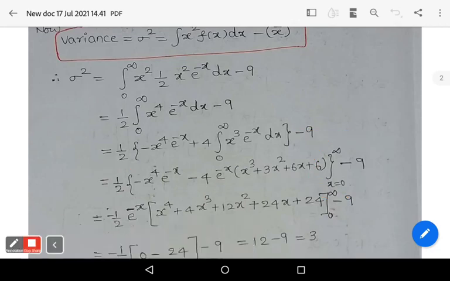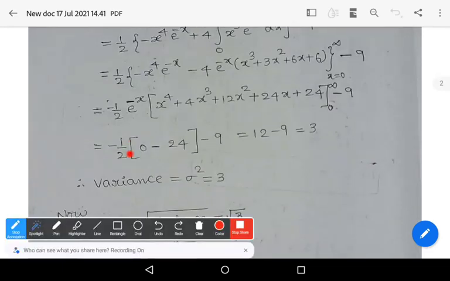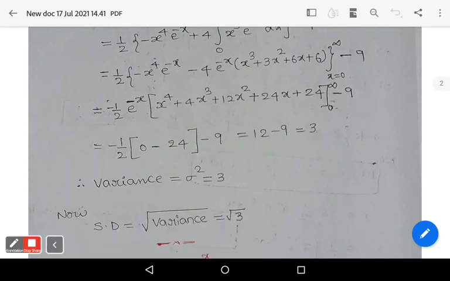Again, the upper limit is infinity, the lower limit is 0. If you substitute the upper limit, you get 0. And if you substitute the lower limit, you get minus 24 from this. Minus 1 by 2 into minus 24. So upper limit minus lower limit, so minus of minus is plus. Simply you get 12 minus 9, you get 3. Variance sigma square is equal to 3.